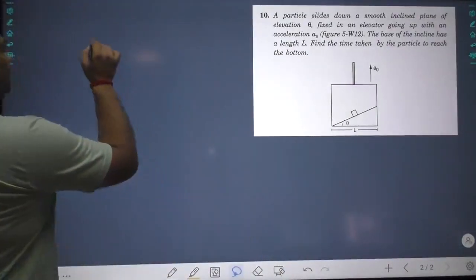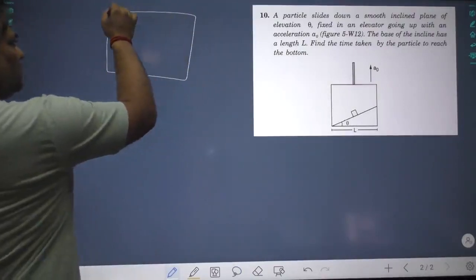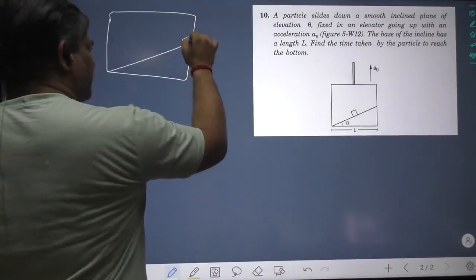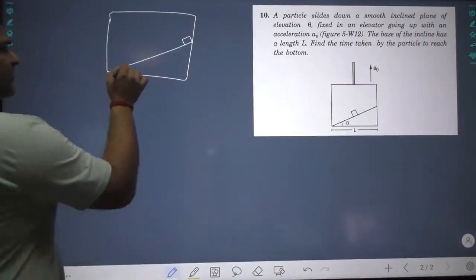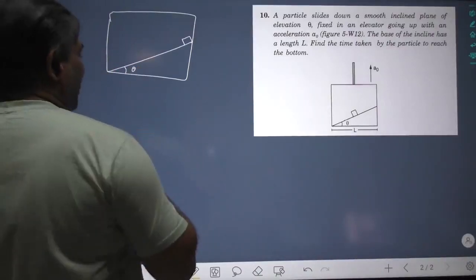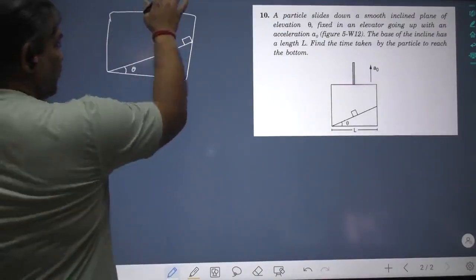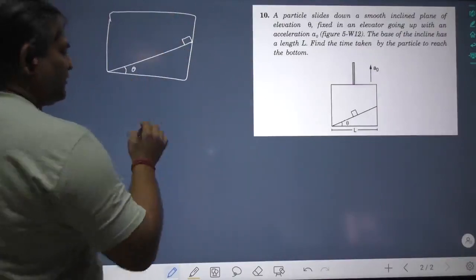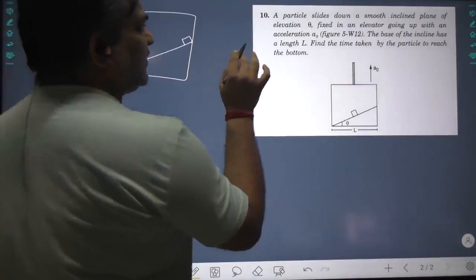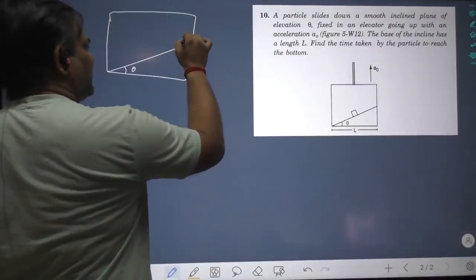Let us assume that initially the particle was at the top. This is angle theta. Now let us try to analyze the motion of this. Since the whole system is going up with A0, to analyze the motion of this small particle sliding on a smooth inclined plane, the mass is not given. Let us take the mass as m.